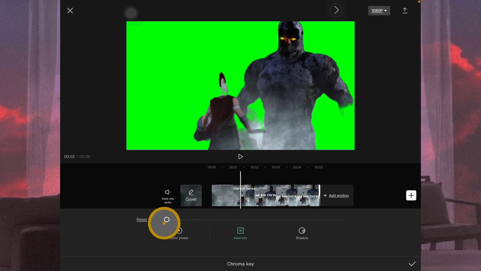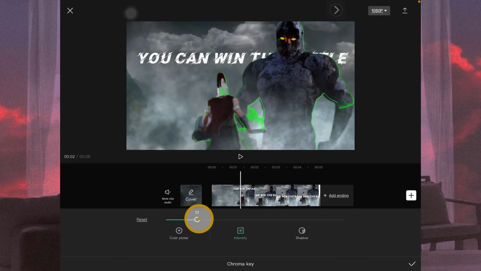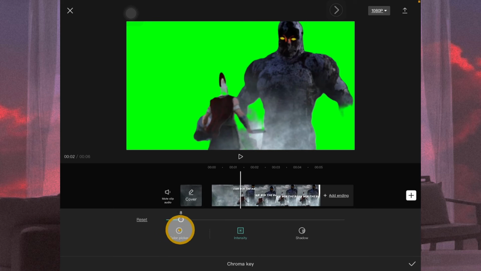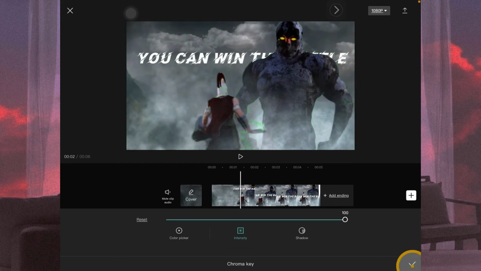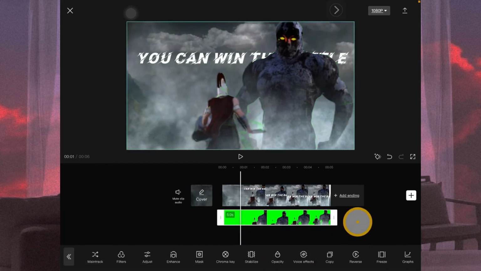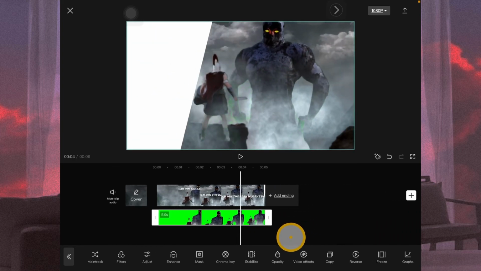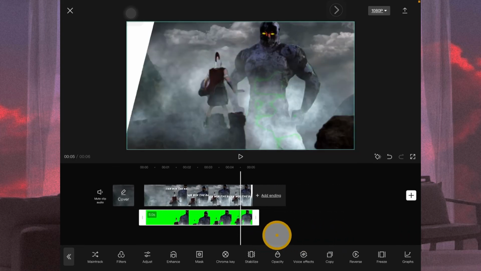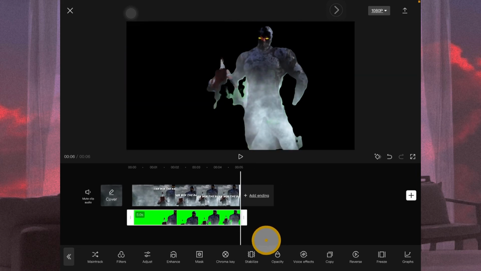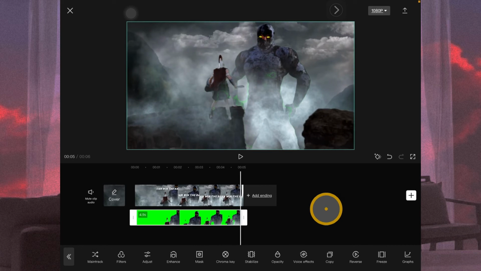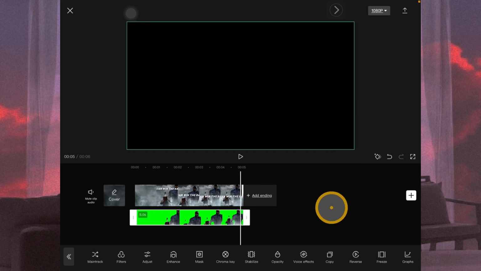So yeah, increase the intensity now. Increase. And now tap OK. For you it might be less. For me, I need to increase to 100%, but for you maybe you just need 2 or 3. Sometimes I need it only 2 or 3, depends. So yeah, increase to 100 now, and tap OK. Now as you can see, I have the title behind the monster. That's where I wanted, this creature.